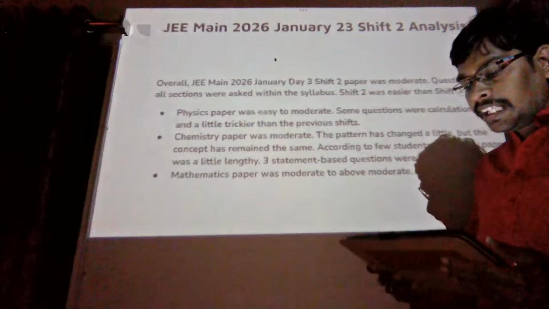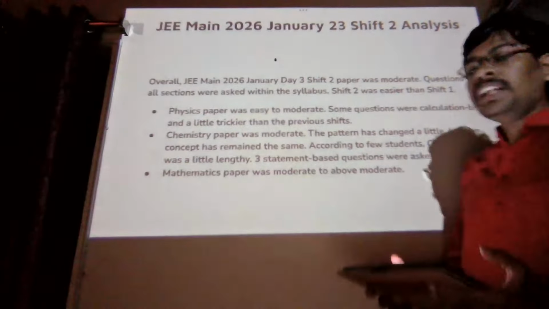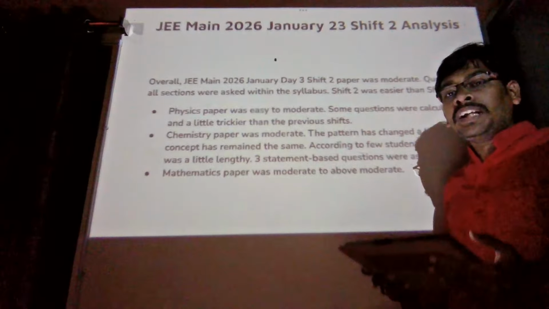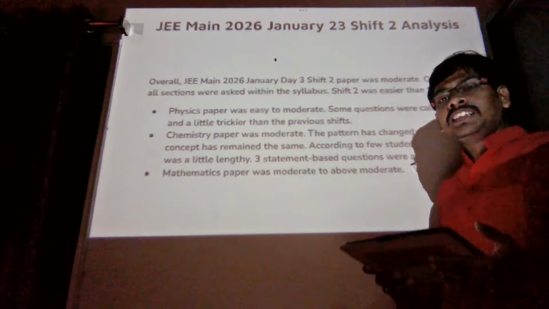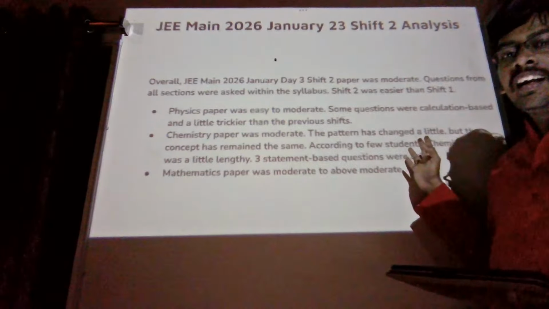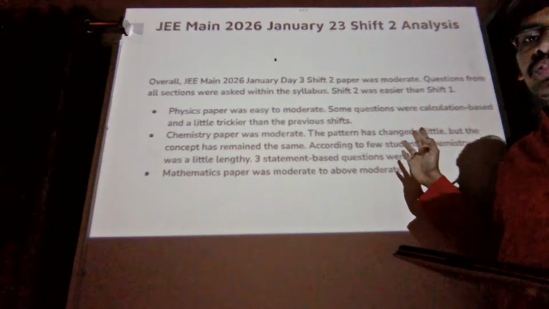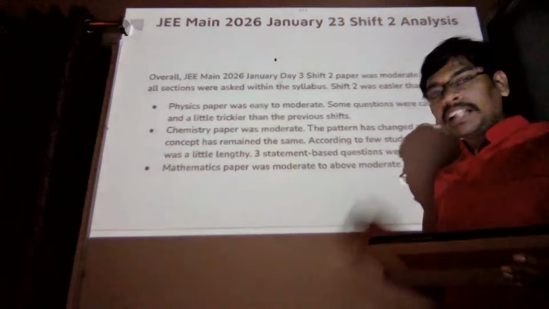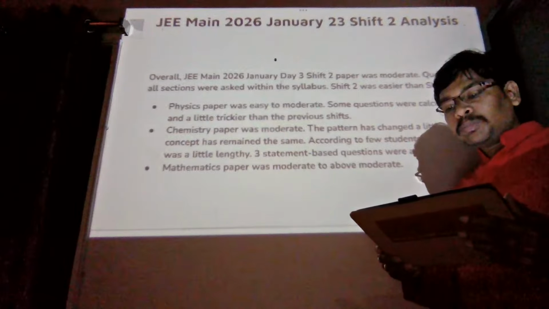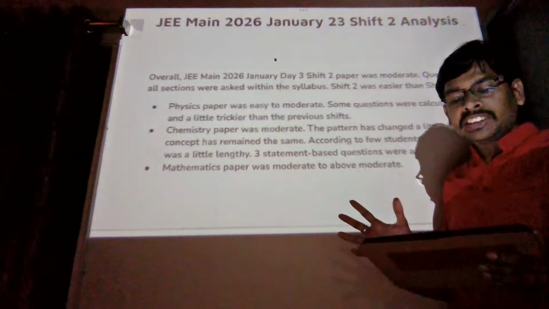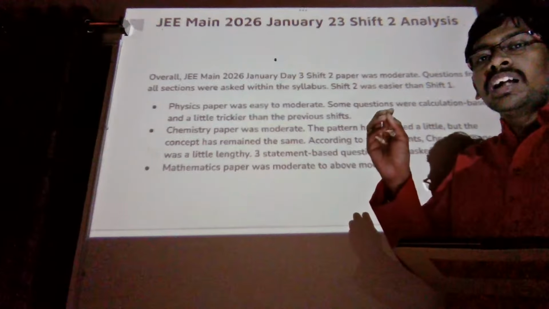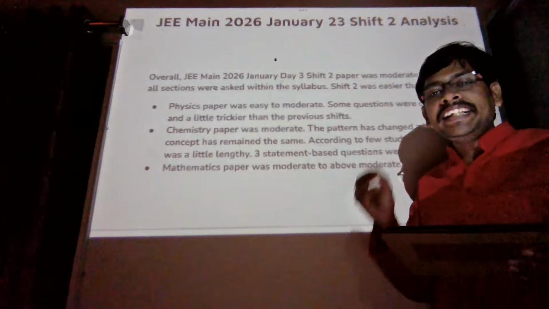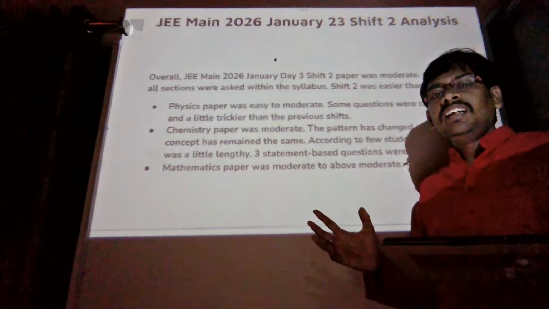According to primary student reviews, the shift 2 paper was moderate, better than shift 1 in difficulty level. The questions were asked within the syllabus. Shift 2 exam was easier than shift 1. Physics paper was easy to moderate. Some questions were a little calculation based and a little trickier than the previous shift. So compared to previous shifts, the difficulty level of physics slightly increased in the shift 2 exam of Jan 23.